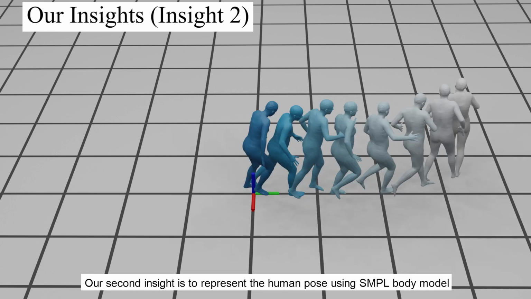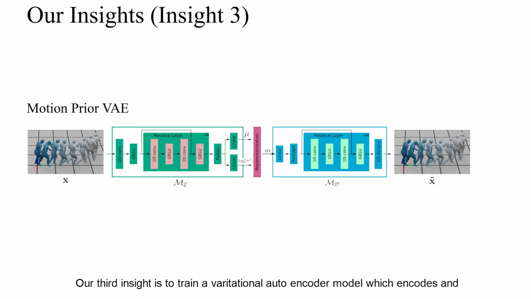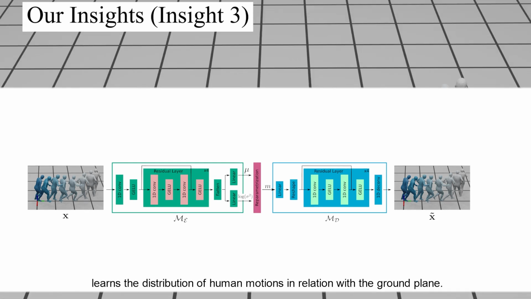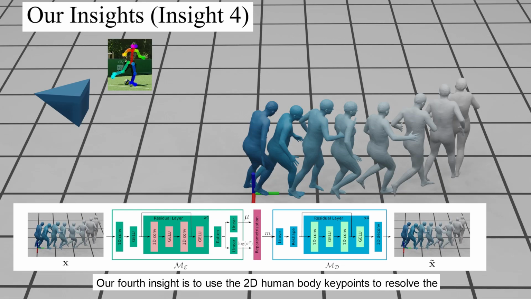Our second insight is to represent the human pose using a simple body model, where the human motion is represented as a trajectory of human poses, such that the origin is the ground projection of the SMPL's root joint in the first frame. Our third insight is to train a variational autoencoder model, which encodes and learns the distribution of human motions in relation with the ground plane. Our fourth insight is to use the 2D human body key points to resolve the human articulated pose and global pose relative to the camera.